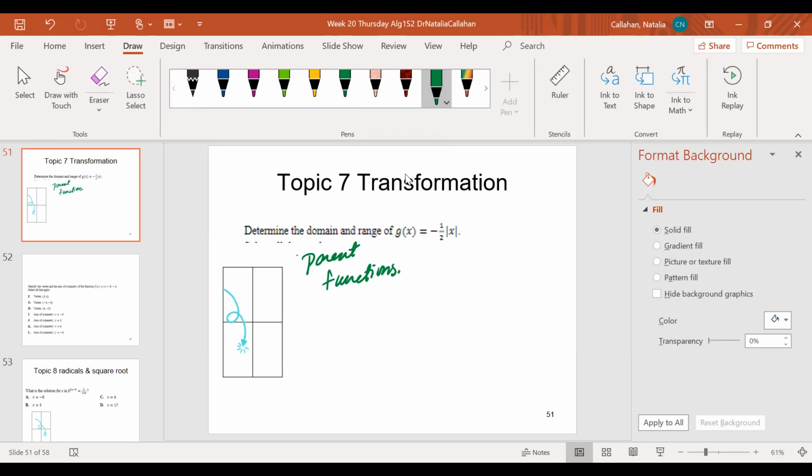Remember, if you have an absolute value of x, it is a V shape. If it is a square root of x, it is that little curve. If it's a cube root, it looks something like this. And if it is an x squared, it is a parabola.